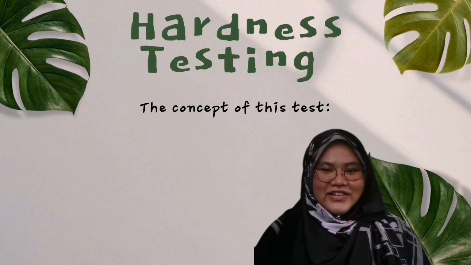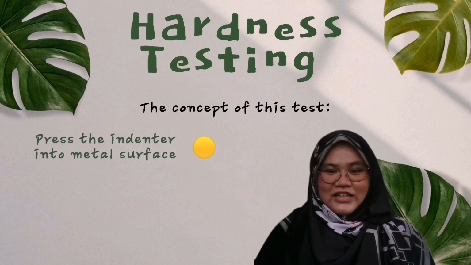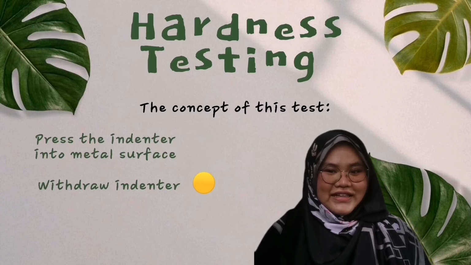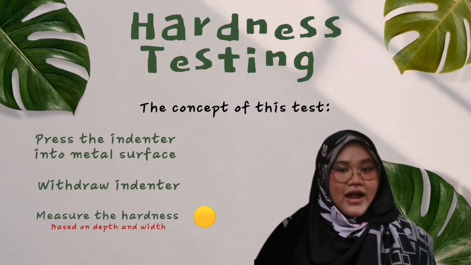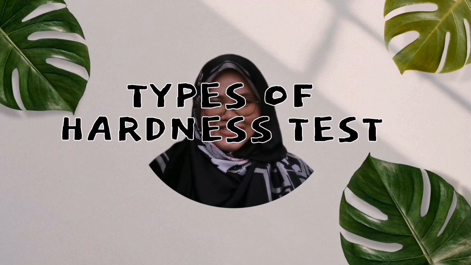Basically, the concept of this test is just press the indenter into the metal surface, withdraw the indenter, and based on the depth and width of the indentations, we can measure the hardness. Let's go through the types of hardness tests.